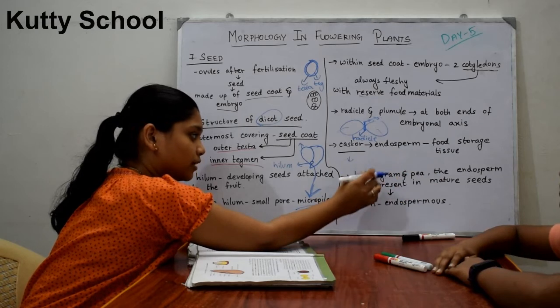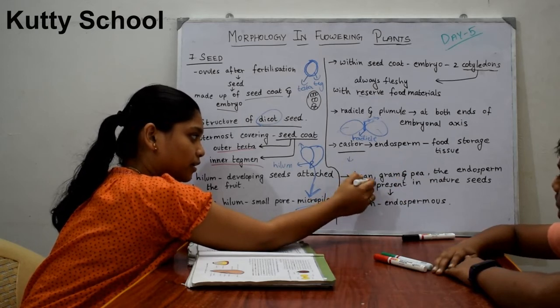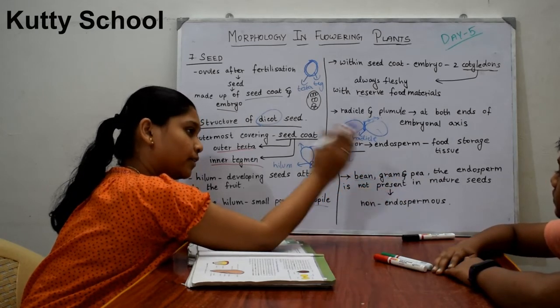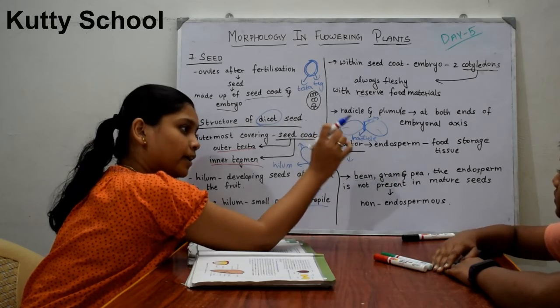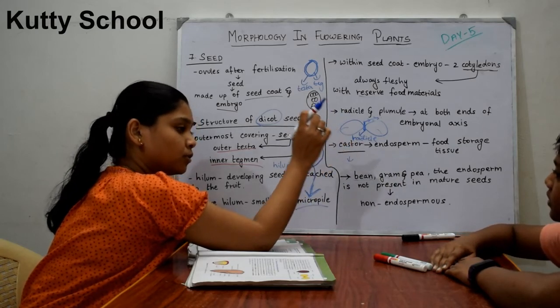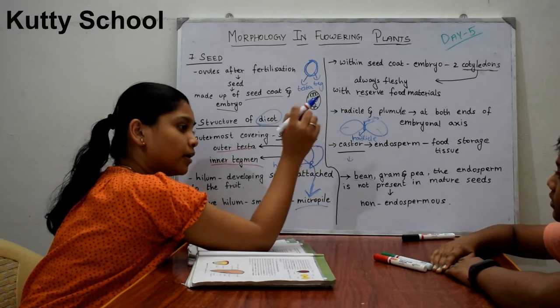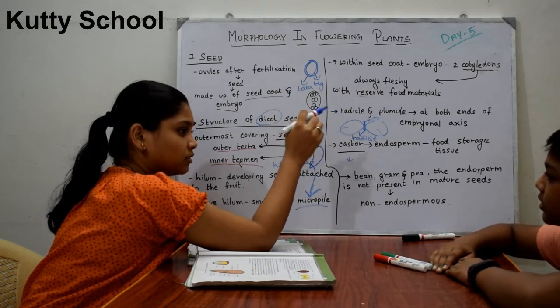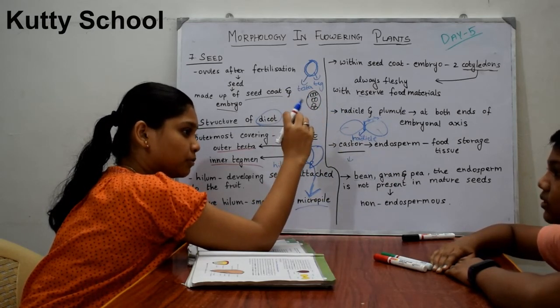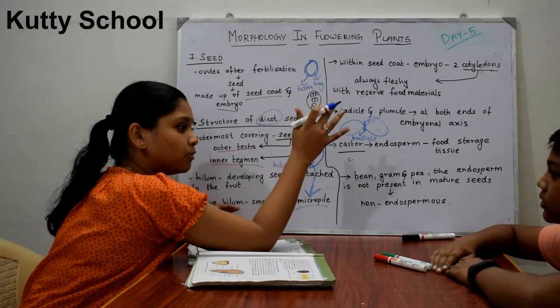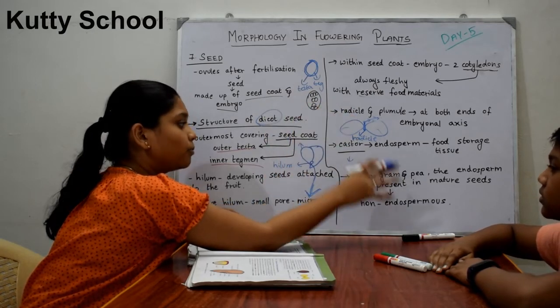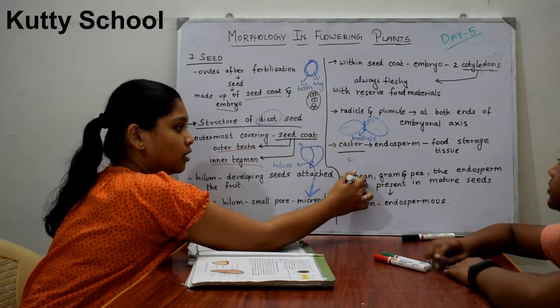No. When these seeds were ovules, they had endosperm in them. So these zygotes are dependent on endosperm. They'll get nutrition from this endosperm and they'll grow. Therefore the endosperm will get used up and will not be there in the mature seeds. Oh, okay. You should say it like that.